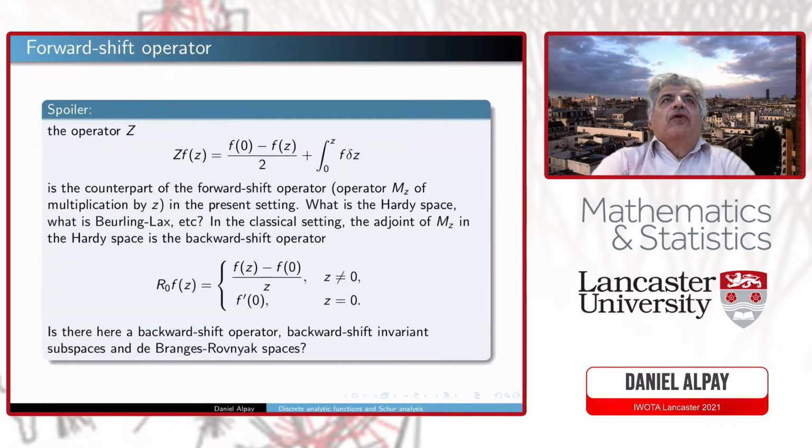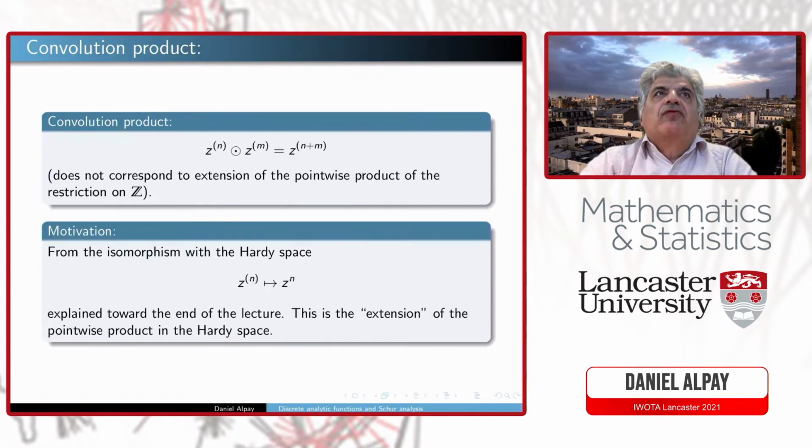So, as I said, as a spoiler, this operator Z is a counterpart of a forward shift operator, but it remains to ask what is the RD space, are there Beurling-Lax theorems? In the classical setting, the adjoint of MZ, a forward shift operator, multiplication by Z, is a backward shift operator. Here, the backward shift operator is delta X, the shift on the X-axis. I didn't mention this on the slides. But the question would be, are there backward shift operators, backward shift subspaces, a branch of spaces? I will try to answer some of these questions in the sequel.